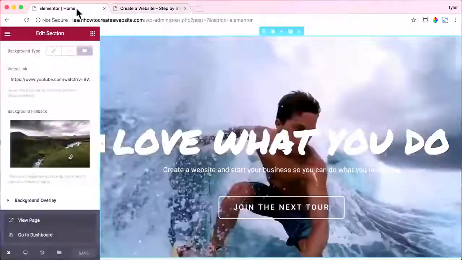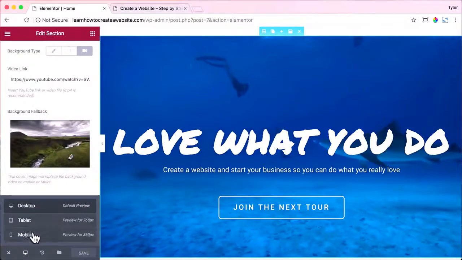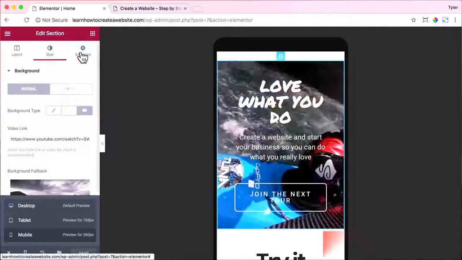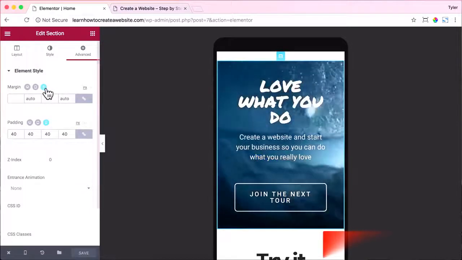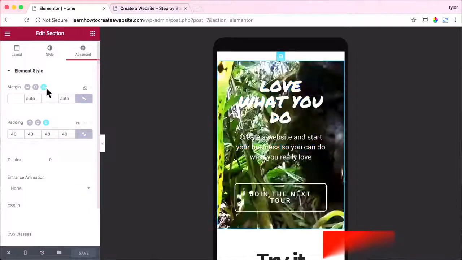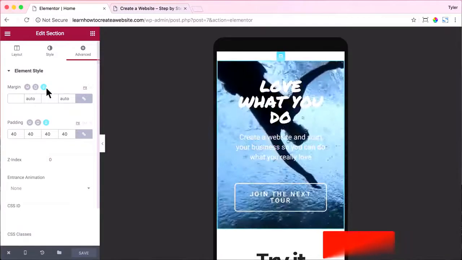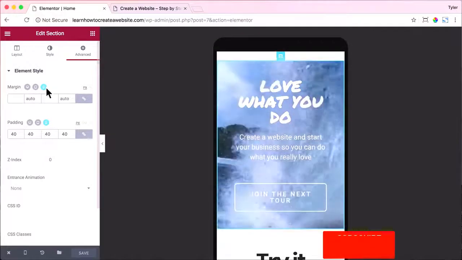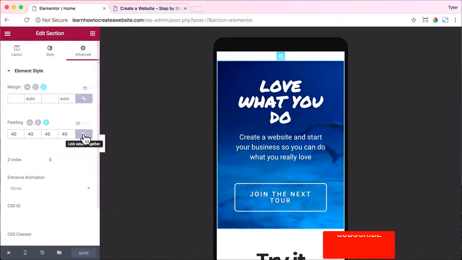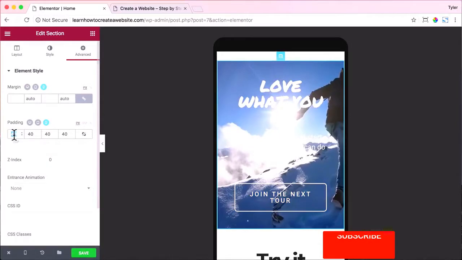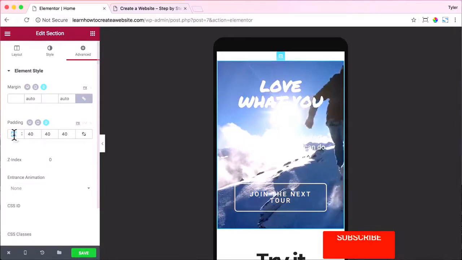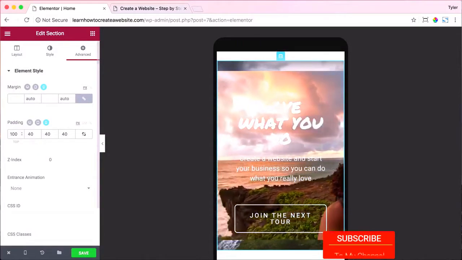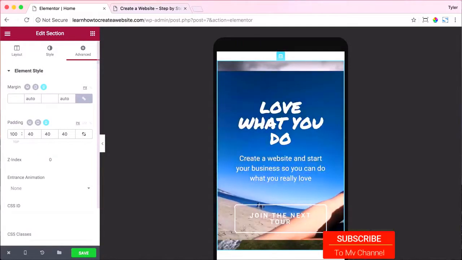So let's go back to Elementor and go to the mobile view and click on the top section, then go to Advanced. And now we have all of these buttons. So we have these buttons for desktop, tablet, or mobile. Make sure the mobile button is clicked. And under padding, we are going to unlink the values, and that's so that each of the top, right, bottom, and left can be different. So we're going to add 100 to the top. And so that is only going to be on the mobile view. Only when that screen is that small, it's going to trigger that.